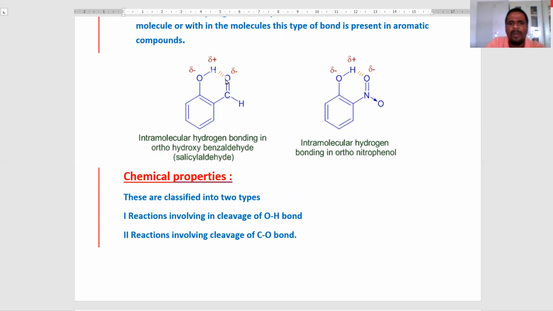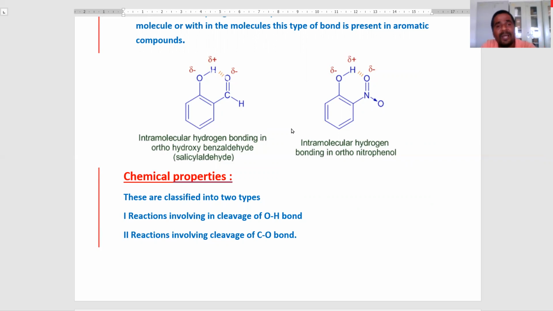Here the carbonyl oxygen and the hydroxyl hydrogen show hydrogen bonding between them. Another example is ortho-nitrophenol. The oxygen atom and the phenolic hydrogen atom show hydrogen bonding between them. These two are examples of intramolecular hydrogen bonding.